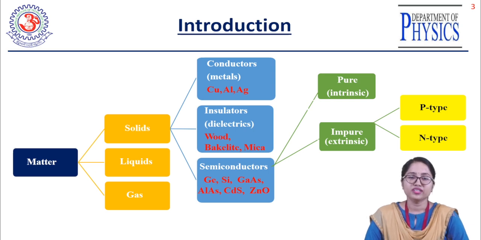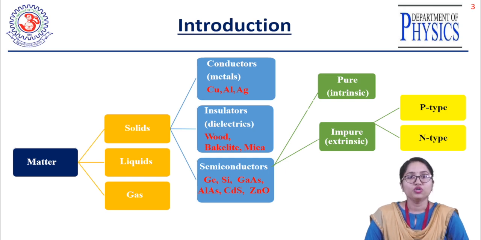These semiconducting materials exist in both pure and impure form in nature. In the pure form we call it an intrinsic semiconductor, and in the impure form we call it an extrinsic semiconducting material. The pure form, the intrinsic semiconductor, means there is no need to add any extra impurities to it. It is in the pure form. Examples are germanium and silicon. These are the pure semiconducting materials.